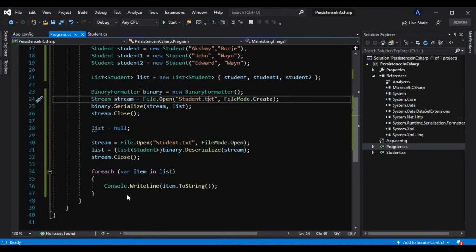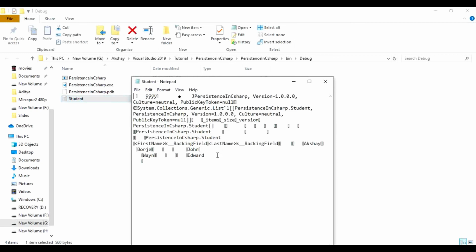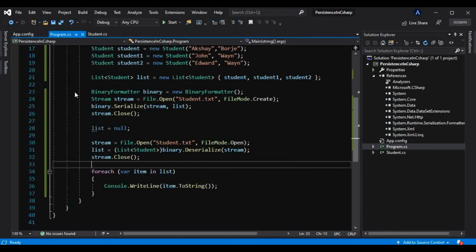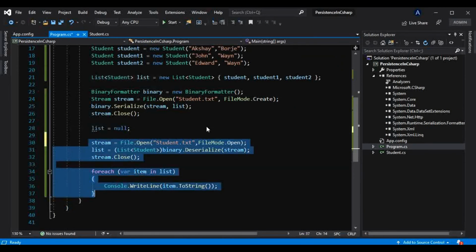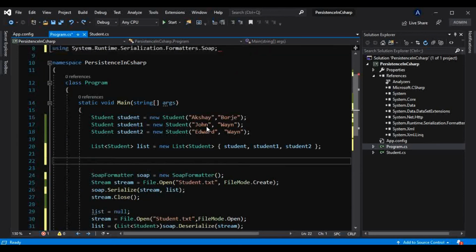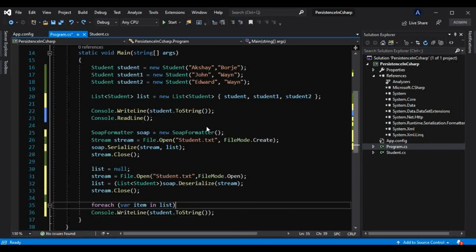So I have just used this binary formatter. It should have created this text file, but it should be in a binary format which is unreadable. Okay, so this is nothing but a binary format, and before that we used SOAP serialization. I will just Control Z this, and I will show you what the SOAP formatter created, that is, in which format it created that information.